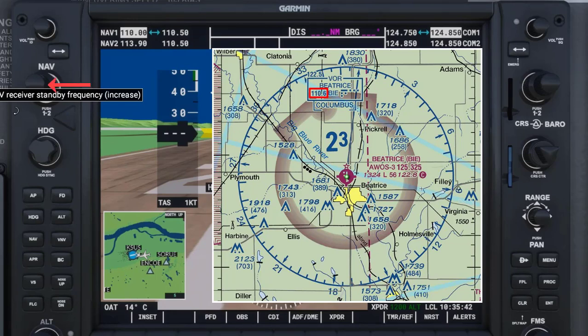The inner section of the dual nav knob handles kilohertz. These frequencies are the numbers to the right of the dot. Turning the knob to the right increases the number. Turning the knob to the left decreases the number. We will tune into dot 6 with the inner section of the knob now.